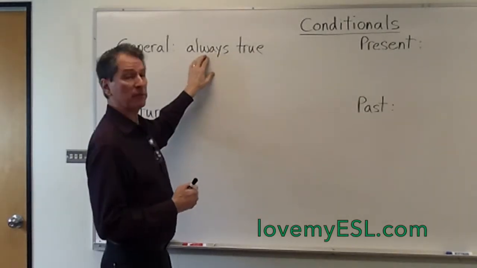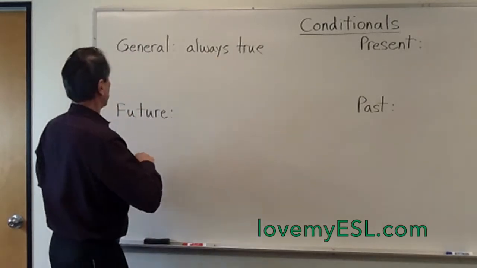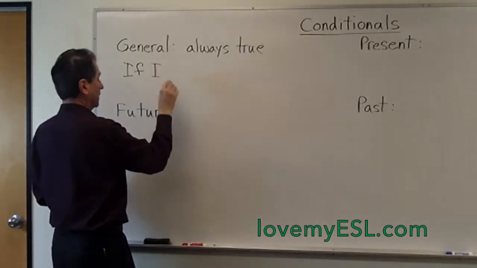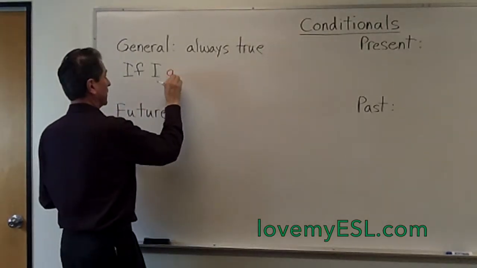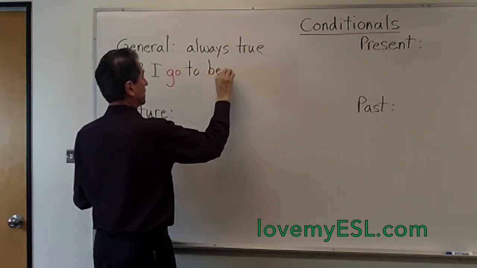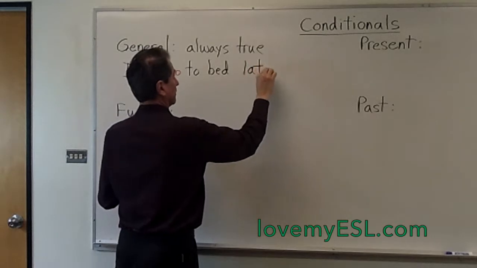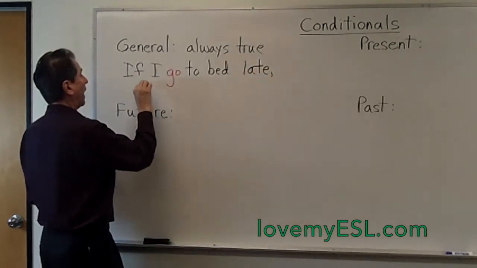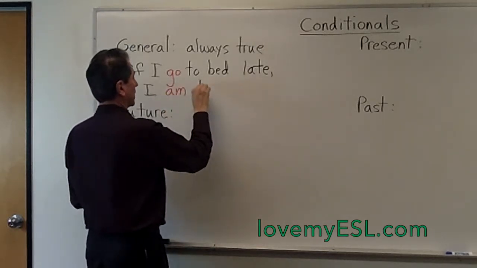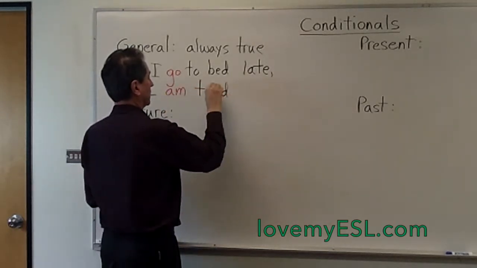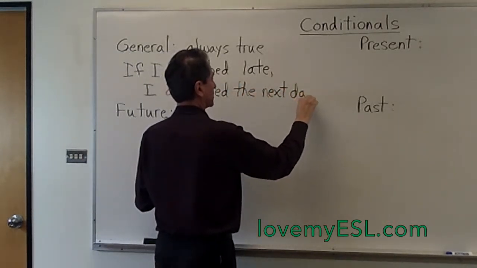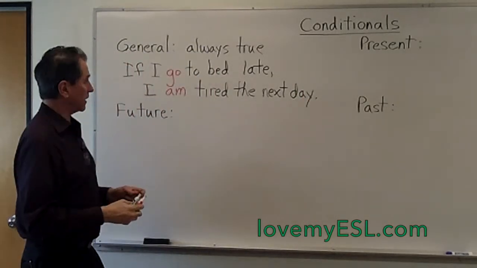This general conditional is something that is always true. An example would be: if I go, I'm going to put the verb in red here, and I'll tell you why in just a minute. If I go to bed late, comma, I am tired the next day. If I go to bed late, I am tired the next day.